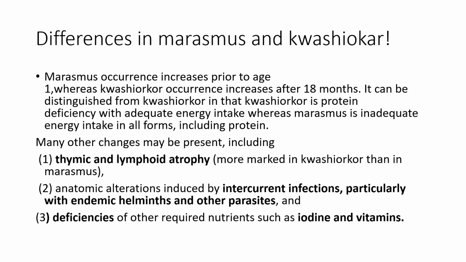Marasmus can be distinguished from kwashiorkor in that kwashiorkor is a protein deficiency with adequate energy intake, whereas marasmus is inadequate energy intake in all forms, including proteins. Okay. Many other changes may be present, including thymic and lymphoid atrophy, more marked in kwashiorkor than in marasmus. Anatomic alterations induced by intercurrent infection, particularly with endemic helminths and other parasites, and deficiency of other required nutrients like iodine and vitamins.